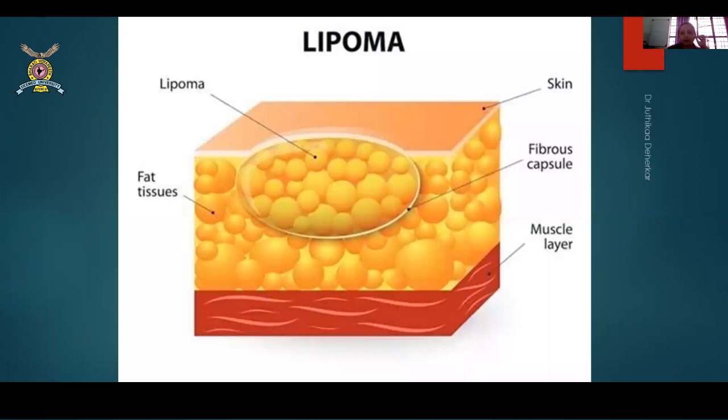Next is the lipoma, which I was talking to you about. As I already told you, it is in the fat pad. It is in the fat tissue. It is a swelling of the fat tissue by default, which develops a small capsule around it.